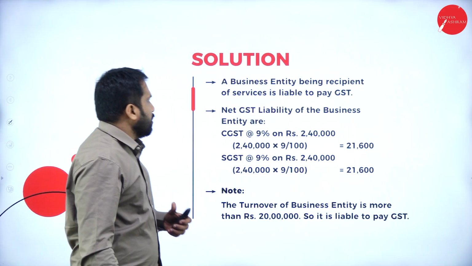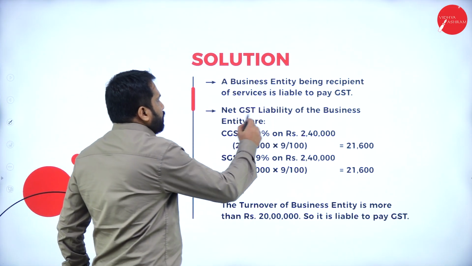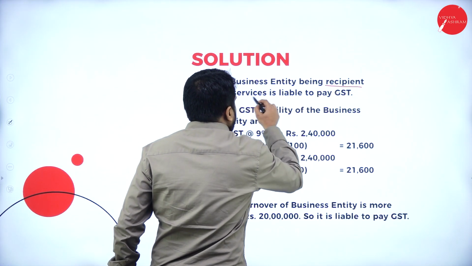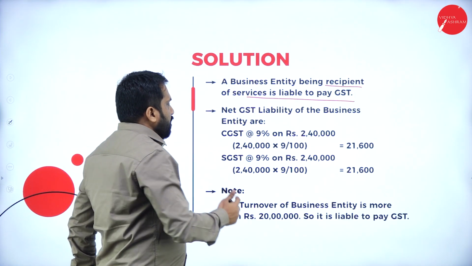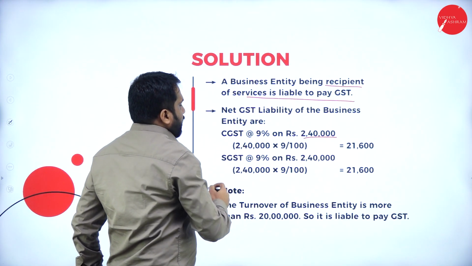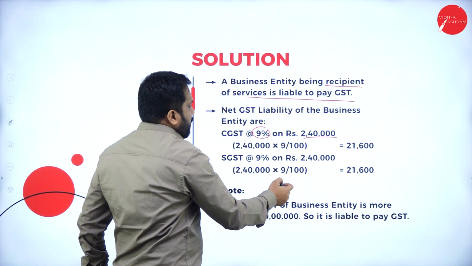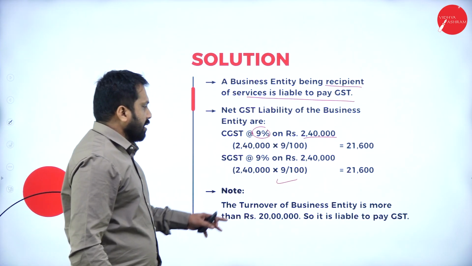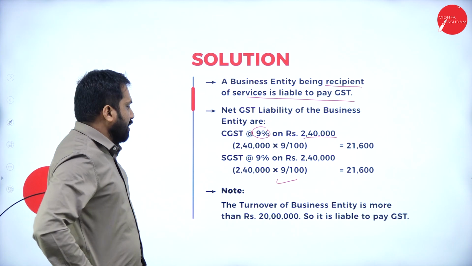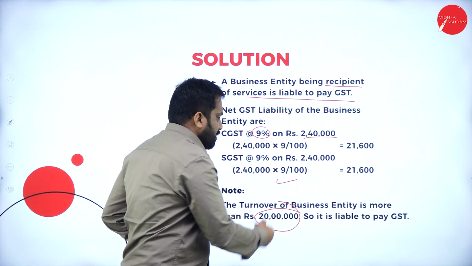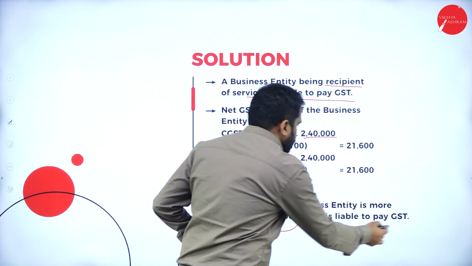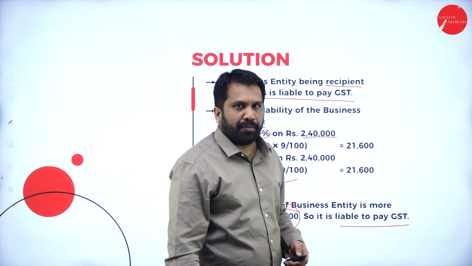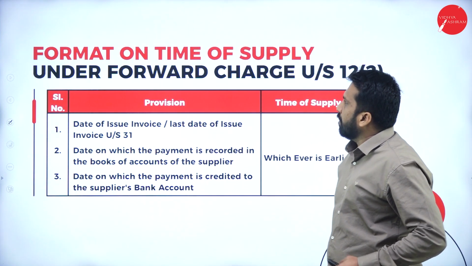As per this rule, a recipient always has to pay the GST. First one. Next, the value will be 2,40,000. In this, calculate 9%, 9%, and you will get the answer. The turnover of the business entity is more than 20 lakh. If it is above 20 lakhs, he comes under GST liability. So, it is liable to pay GST. Hope you are clear. Next.